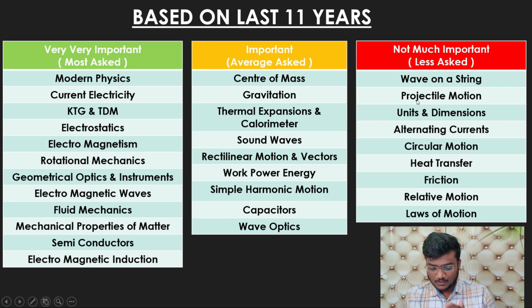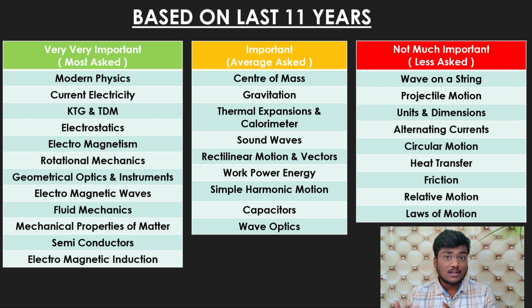So wave on a string, projectile motion, units and dimensions, alternating currents, circular motion, heat transfer, friction, relative motion, laws of motion. You can expect applications of these chapters in the orange and green zone chapters. So what I suggest is, don't miss a single chapter from the green and orange zone chapters. Out of 25 questions, you can expect around 15 plus questions from the green and orange zones, based on the last 11-year analysis. So try to cover each and every topic from green and orange zone. It will be really helpful to you.